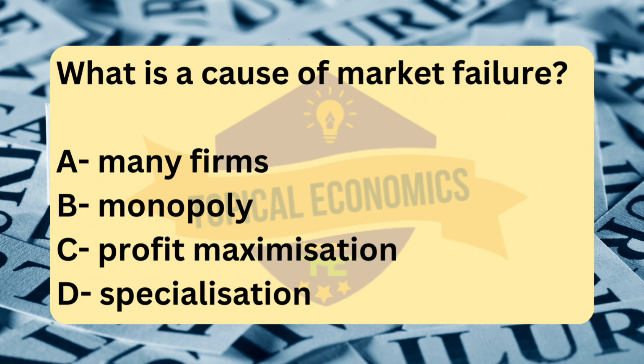Lastly, option D, specialization, refers to individuals, firms, or countries focusing on the production of goods in which they have a comparative advantage. This generally leads to greater efficiency and economic welfare. Specialization is not a cause of market failure, it is a key driver of economic growth and efficiency. In fact, specialization typically improves market outcomes and resource allocation.